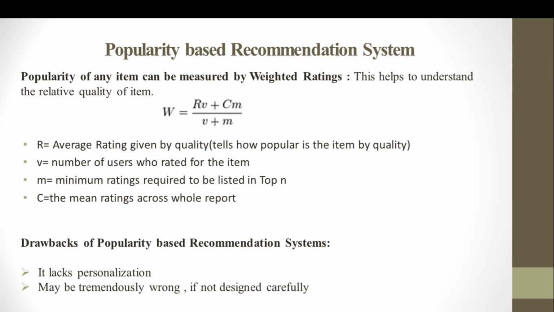Now, after having the popularity things available based on votes, we have to also consider the rating part of it, which is measured with the help of weighted rating. So in weighted rating, we try to again figure out how popular the item is. One is popular in terms of the number of people using it. Another one is in terms of rating it.